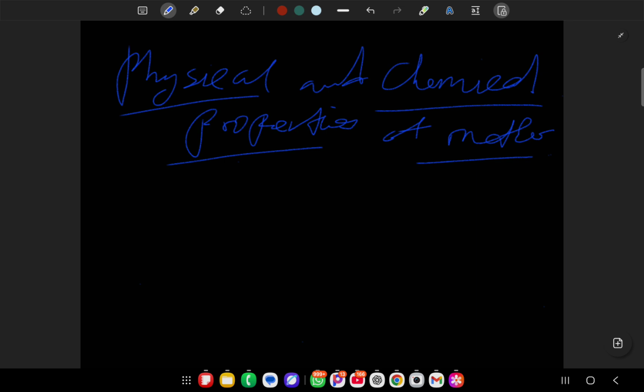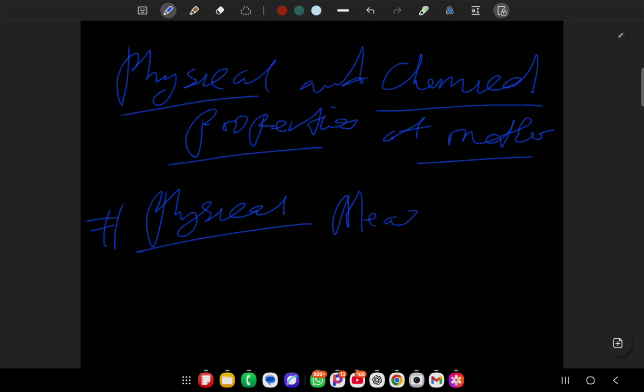Okay. So what is a physical property? This is something that you need to get. Let's start with a physical property. When you talk about matter and we say it has a physical property, it means that thing can be measured.